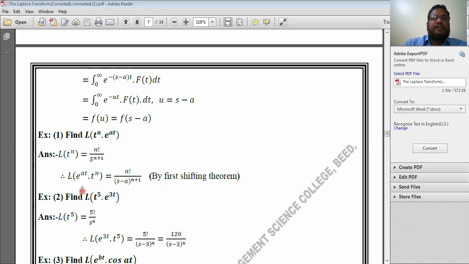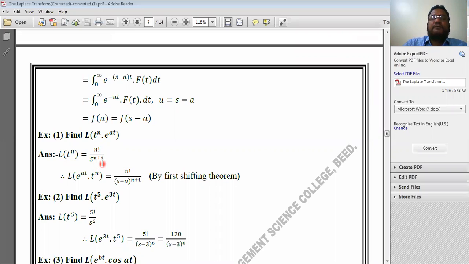It becomes Laplace transform of e to the power at into t to the power n equals factorial n divided by s minus a to the power n plus 1. Because we know this result, here s has to be replaced by s minus a, whatever a is. But first we need to find the Laplace transform of the first function. The Laplace transform of f of t is F of s. The function here is t to the power n. Laplace transform of t to the power n is equal to factorial n divided by s to the power